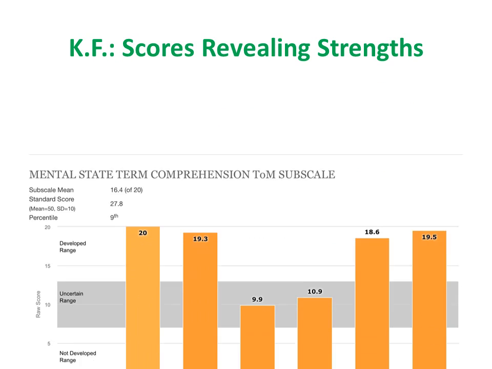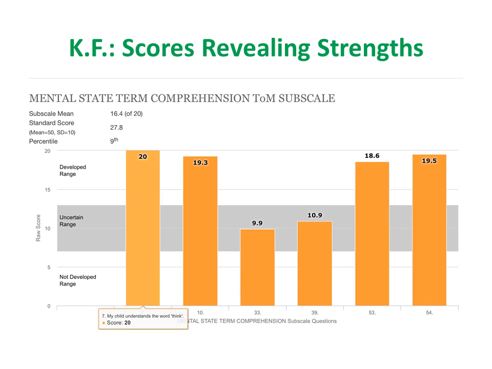So compared to the areas of emotion recognition and pragmatics, there may be a relative strength in the area of mental state term comprehension. So even though KF received a standard score of 27.8 in this subscale, which is in the 9th percentile, inspection of the subscale shows that this low score is driven by 2 items in particular. But for the rest of the items, KF shows great strength with scores that are age typical.